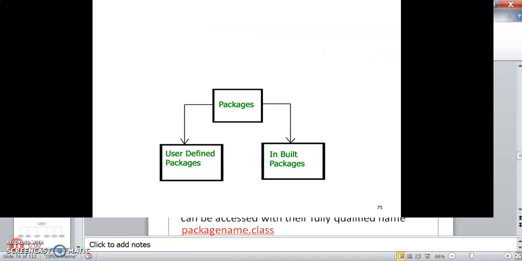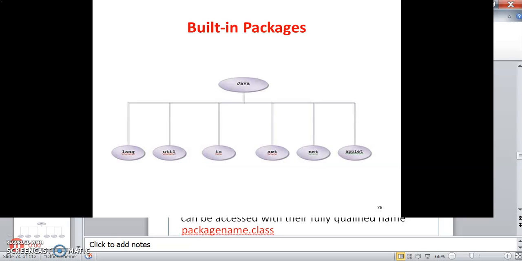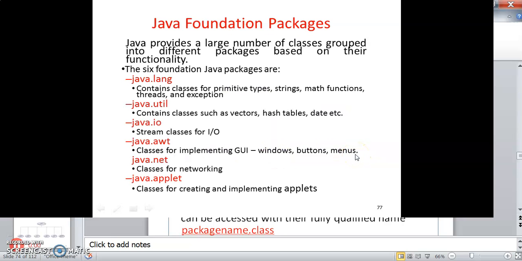So there are user-defined packages and inbuilt packages. These are inbuilt packages: lang, util, io, for example import java.io.*, import java.util.*. Likewise, we access each and every built-in package: awt, net, applet. These are all inbuilt packages Java provides.